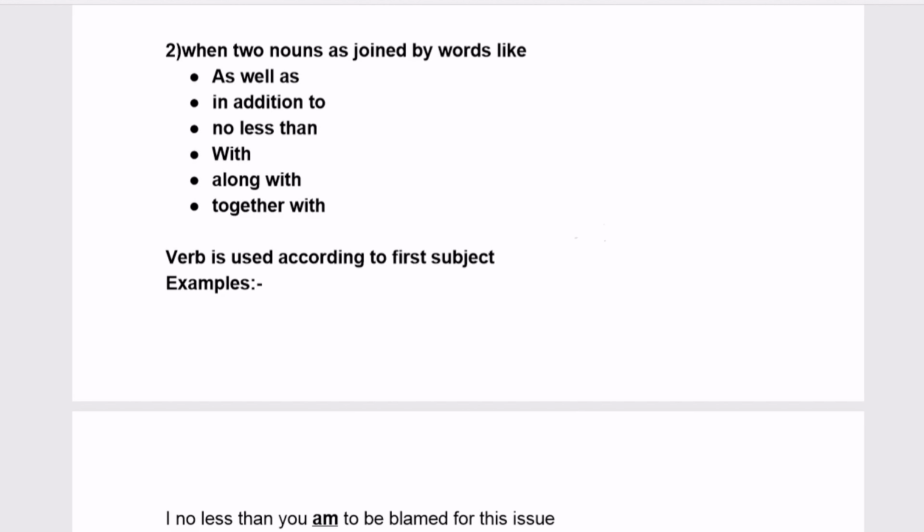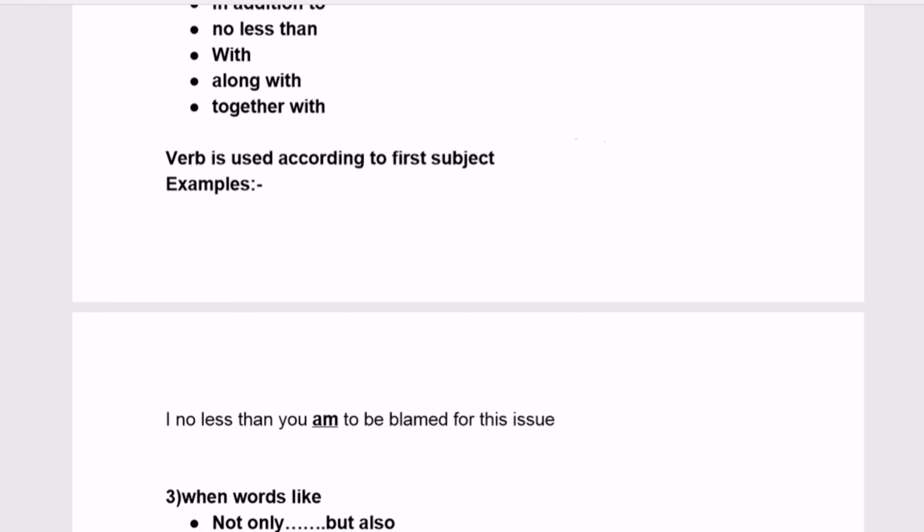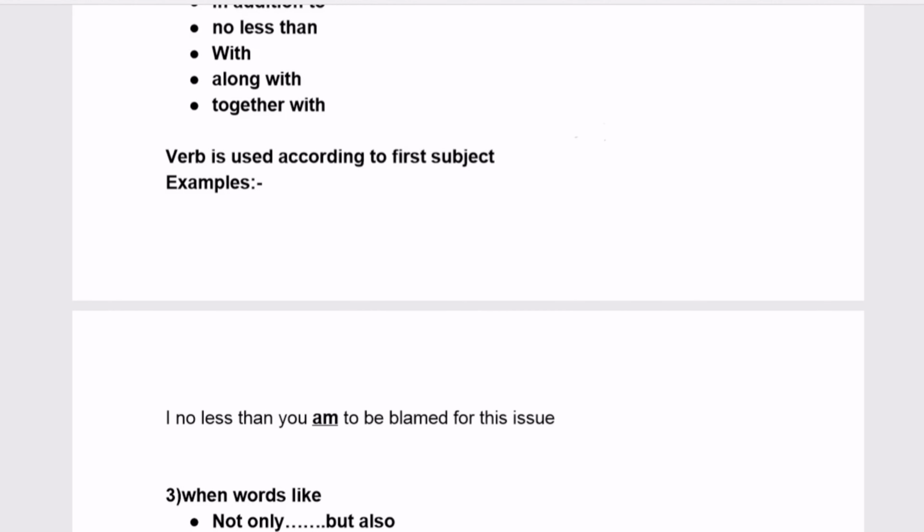Coming to the second rule in subject verb agreement, whenever two nouns are joined by words like as well as, in addition to, no less than, with, along with, together with, the verb is used according to the first subject. That means the first noun used. See the example, I, no less than you, are to be blamed for this issue.